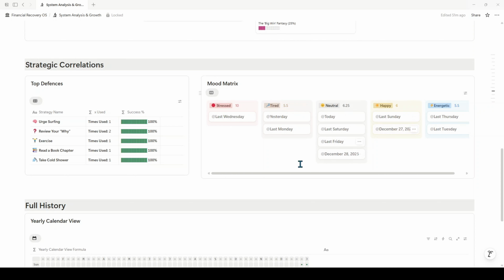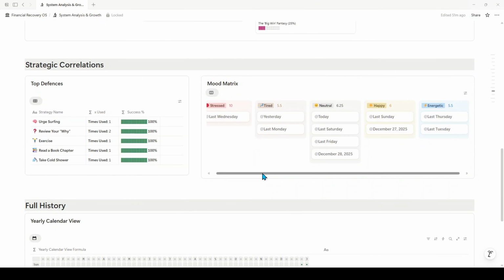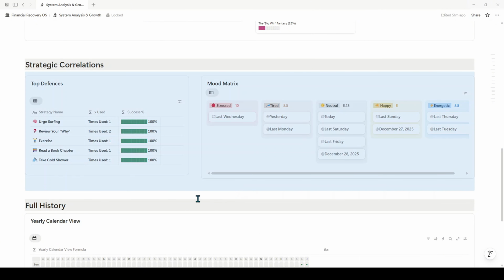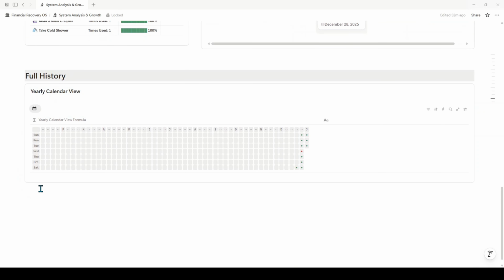So you can see that in this matrix, stress is clearly the largest impactor of your propensity to place a bet. And then finally, we go down to our full history, which shows the full year of you placing bets versus not placing bets. And so you can see all the progress you've made, the amount of days you've tracked. And this is a really good way to visually see your success and your motion forward.